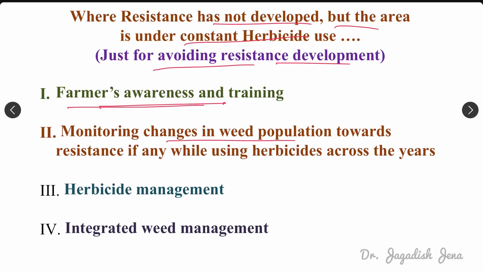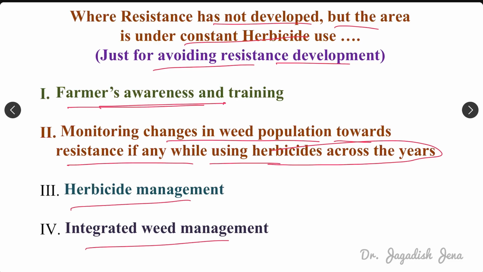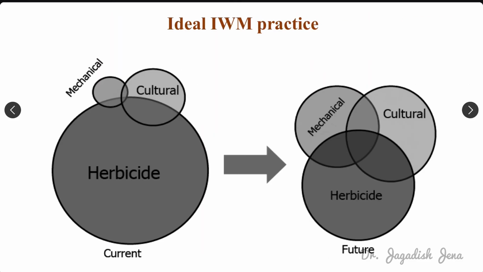Then monitoring change in weed population towards resistance, if any, while using herbicide across the year. So you should track, after repeated application of herbicide, what is the change in weed flora in that particular area. Then herbicide management and integrated weed management, this we can follow to prevent herbicide resistance in a particular area. Then what should be the ideal IWM practice? That means what should be the ideal integrated weed management practice.